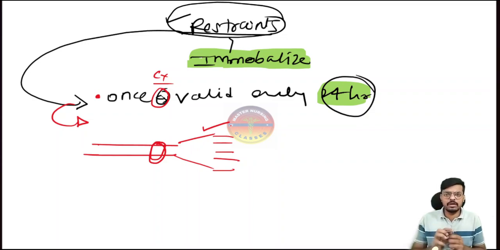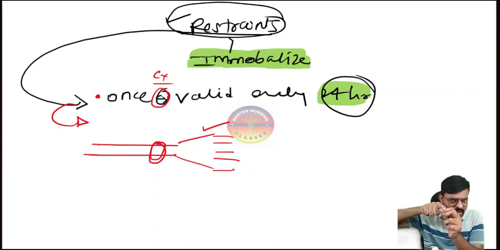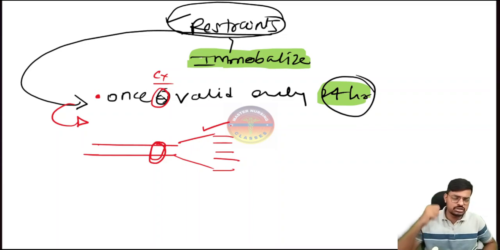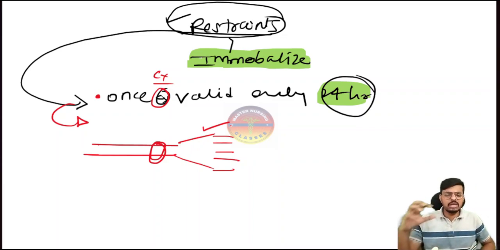What is the capillary refill time? I am pushing over this nail. The capillary blood is gone from here. I am relieving the pressure. This capillary blood which has gone should come back within 3 seconds. If it takes more than 3 seconds, it indicates the circulation to the peripheral or distal part is compromised. The circulation decreasing means there may be a chance of hypoxia, ischemia, and necrosis of the part.